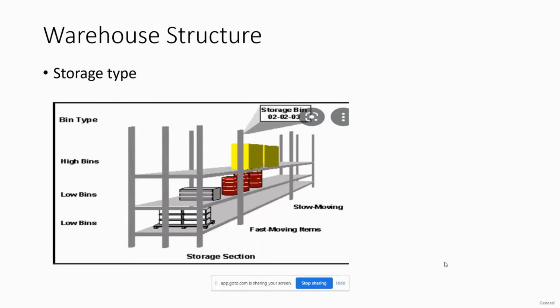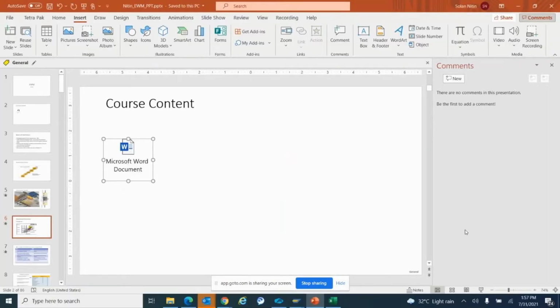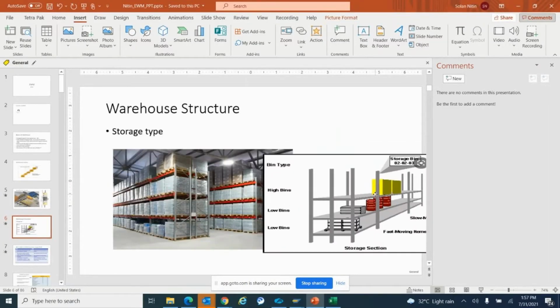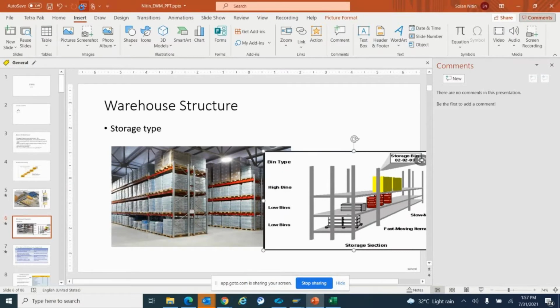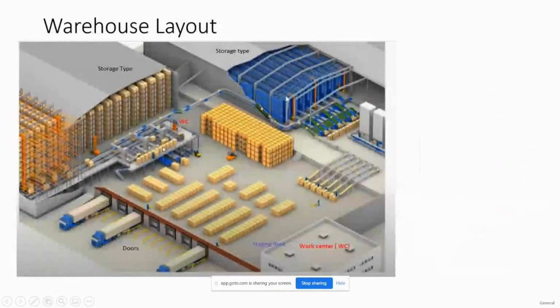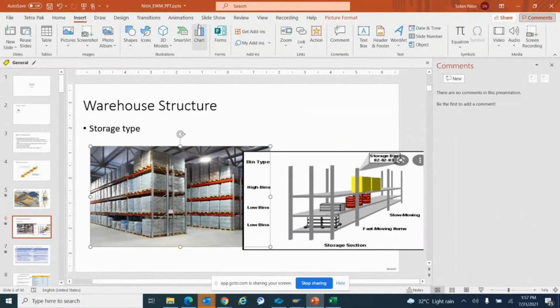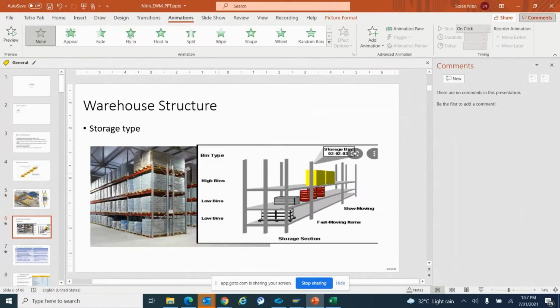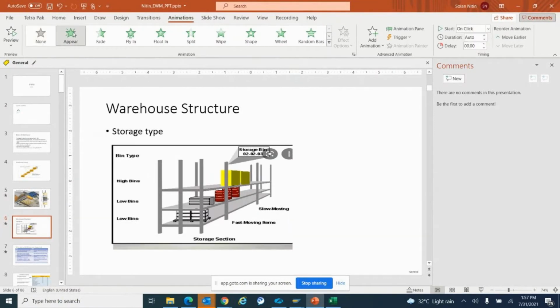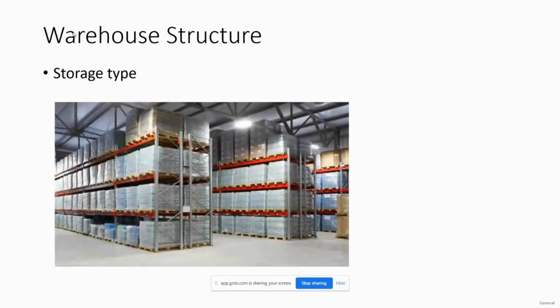Talking about the structures of the warehouse, as we discussed in my previous slides, these are actually the racks, or you can say the storage types in the warehouse.